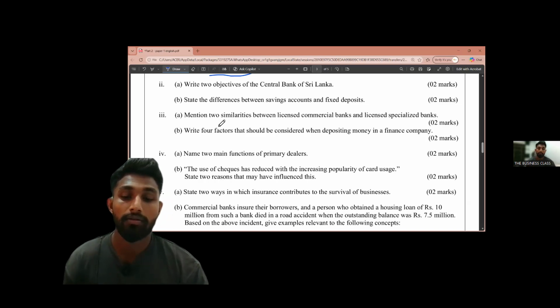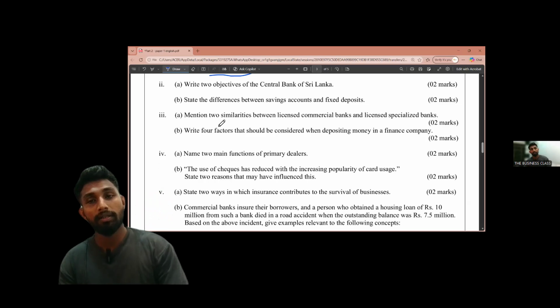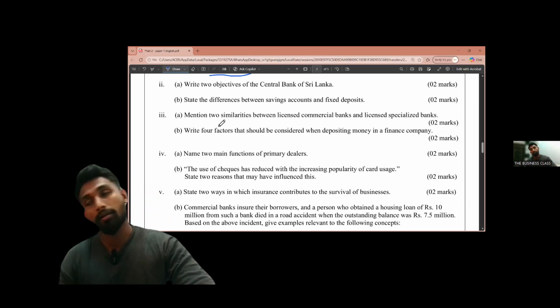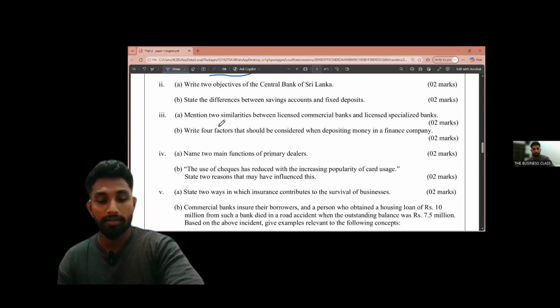We are discussing licensed commercial banks and licensed specialized banks. Then the next similarity is both categories. Licensing we have discussed now.